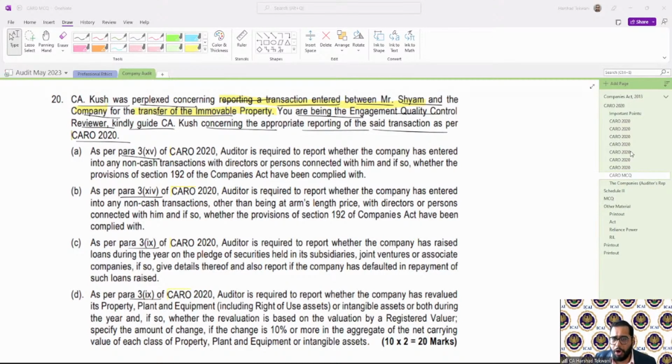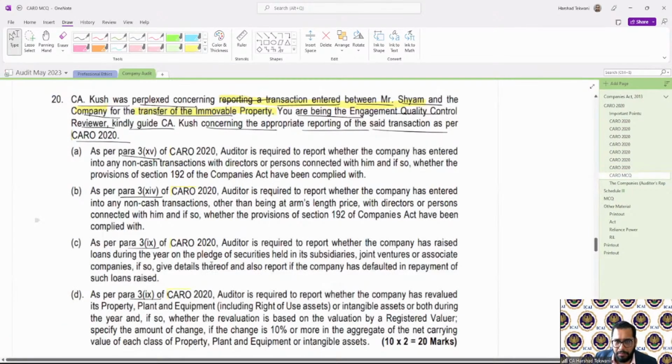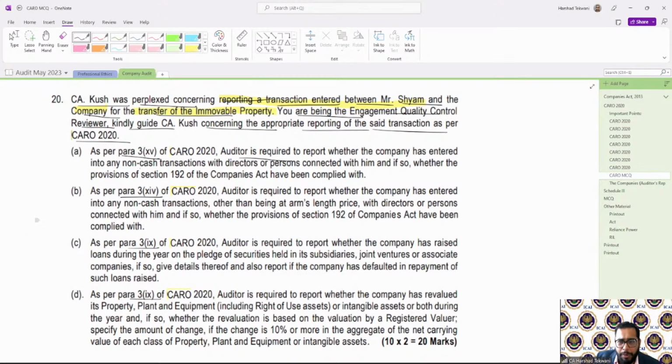Okay. Let us see the next clause. What is para 14? First of all, we'll see the MCQ and do a clause by clause comparison. Para 15: the auditor is required to report whether the company has entered into a non-cash transaction with directors or persons connected with him, and if so, whether the provisions of section 192 have been complied with. This appears to be relevant, but as of now, we'll park it. Second, the auditor is required to report whether the company has entered into any non-cash transactions other than at arm's length price with a director or any person connected with him. This is para 3, clause 14.